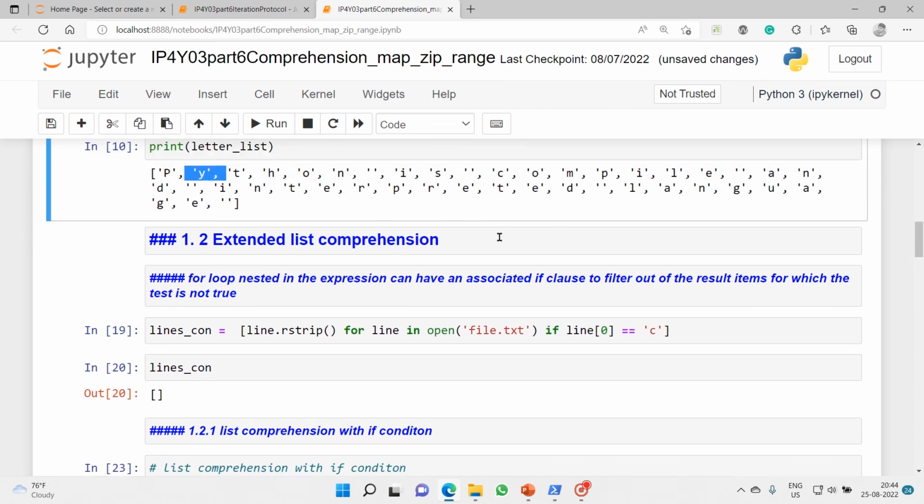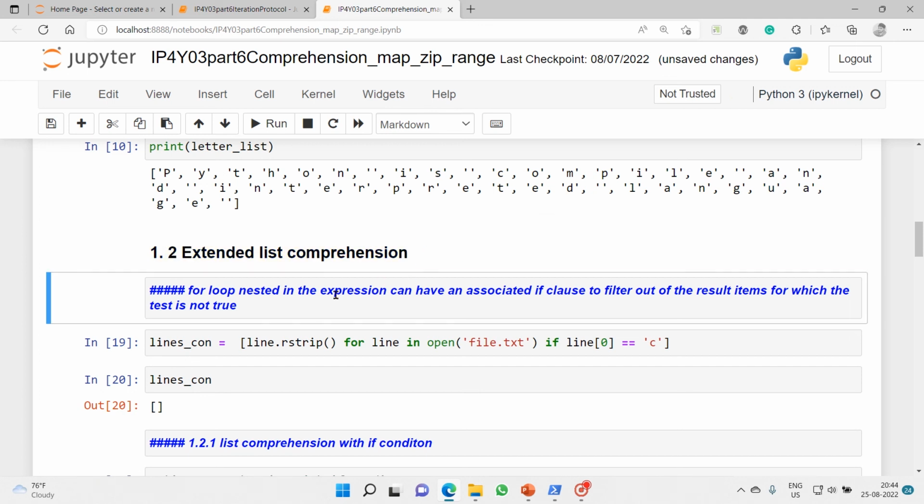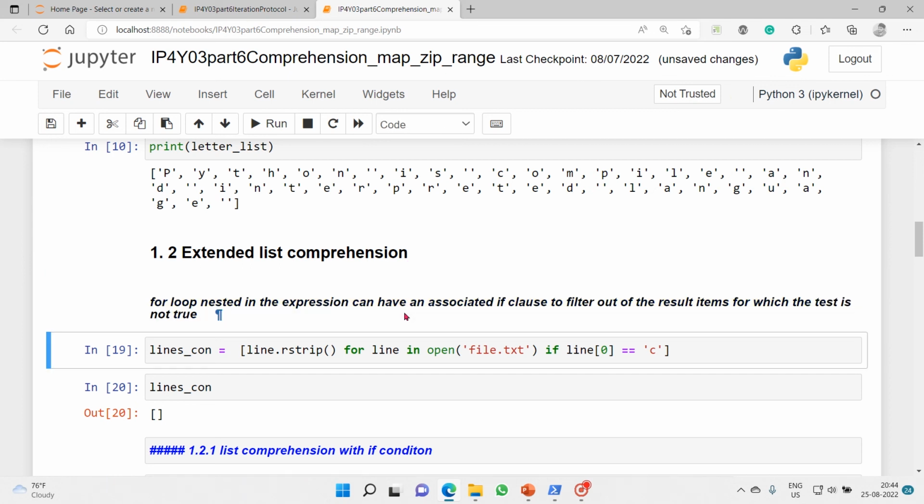Then we will move on to extended list comprehension. So now we will discuss more in depth. So here what we will do is begin with the for loop nested in the expression, which can have an associated if clause to filter out the result items for which the test is not true.